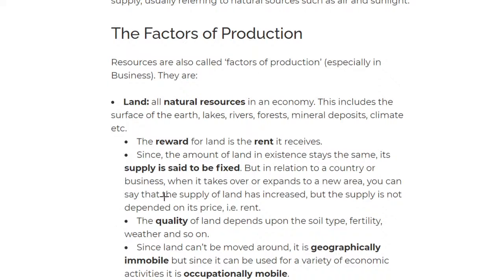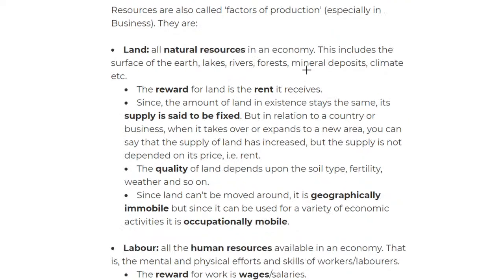But I will move according to the syllabus. So the syllabus first says, okay, factors of production, then we do the factors of production. Now, resources are called the factors of production. From its name, you can see production. Production basically means to make, okay? And these are the factors that affect that making, okay?